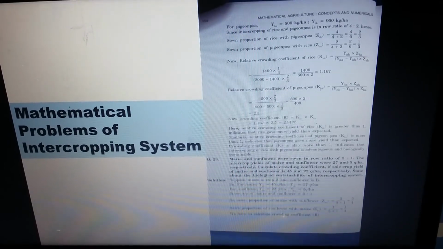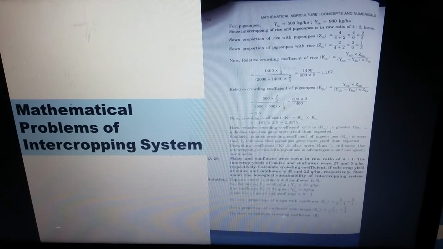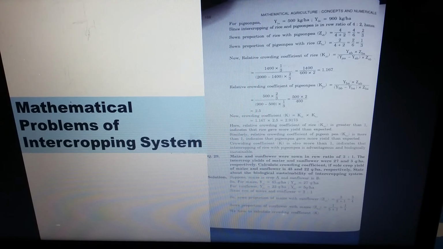So the crowding coefficient K is equal to the relative crowding coefficient for maize into the relative crowding coefficient for sunflower. You put all those values and you will get the answer. The relative crowding coefficient for maize is 0.5 and for sunflower is 0.882.